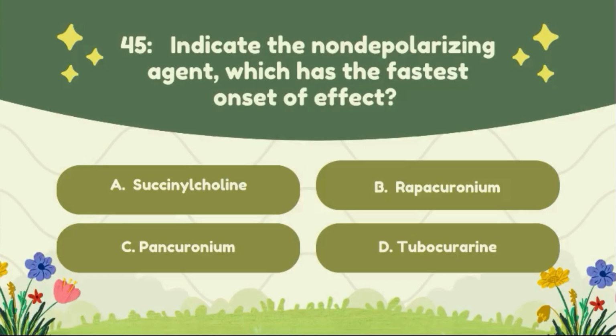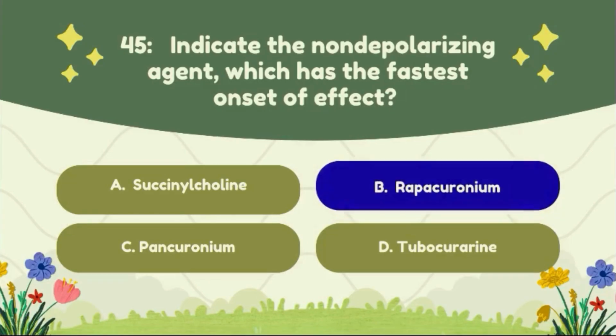Question number 45. Indicate the non-depolarizing agent which has the fastest onset of action. Option A, acetylcholine. Option B, rapacuronium. Option C, pancuronium. Option D, tubocurarine. The correct answer to this question is option B, rapacuronium.